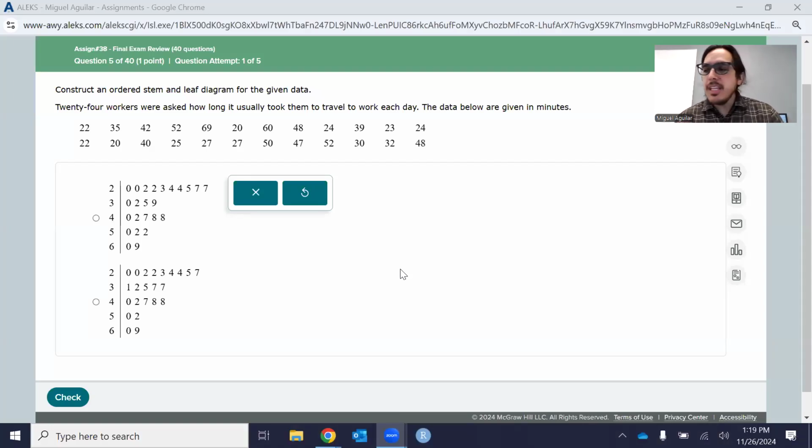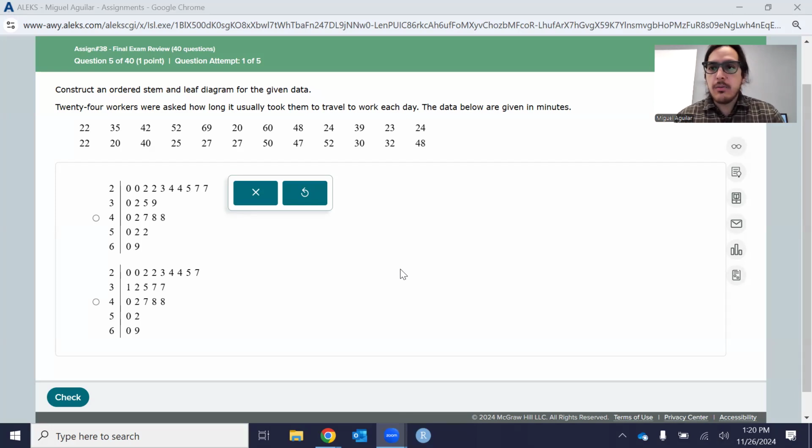Okay, and I'll do the second row here in my calculator. There should be a total of 24 data values. So 22 is next, then 20, 40, 25, 27, 27 again, 50, 47, 52, 30, 32, and 48. Okay. And true enough, there are 24 data values there.